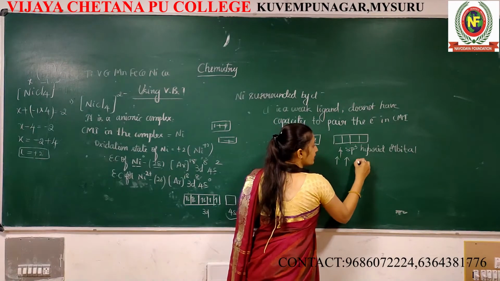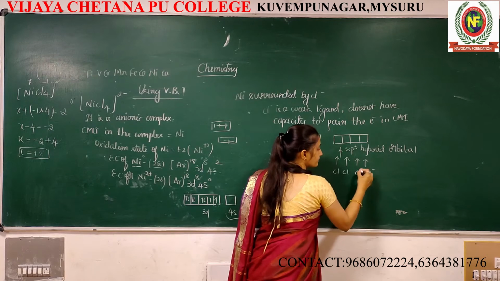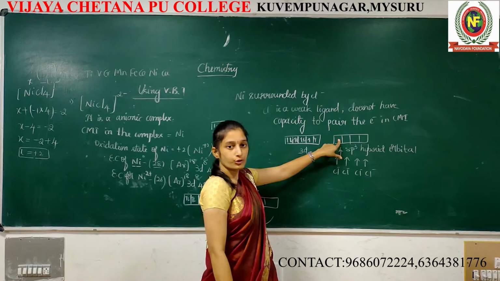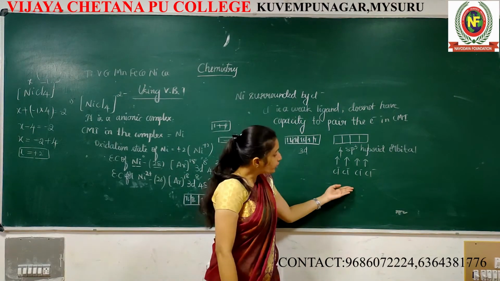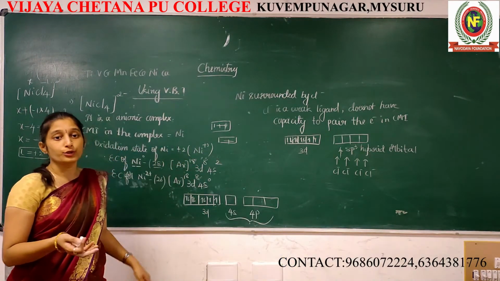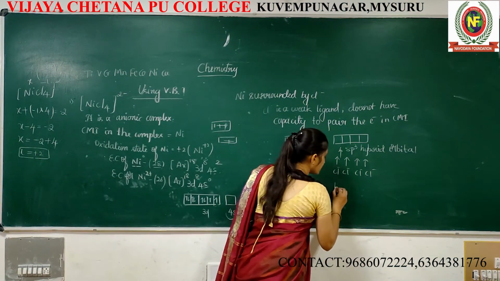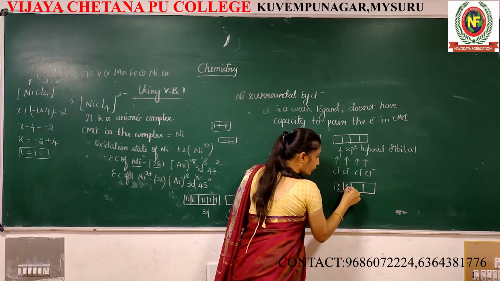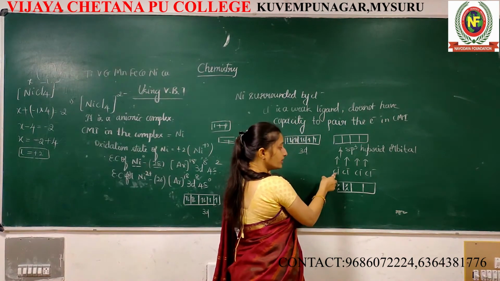4 chlorides attack this. Cl, Cl, Cl, Cl. Each donates one pair of electrons towards an empty sp3 hybrid orbital. 4 chlorides donate 4 pairs of electrons towards the 4 sp3 hybrid orbitals. Then it looks like this. What is this? A pair of electrons. Which one gave this electron? The ligand.